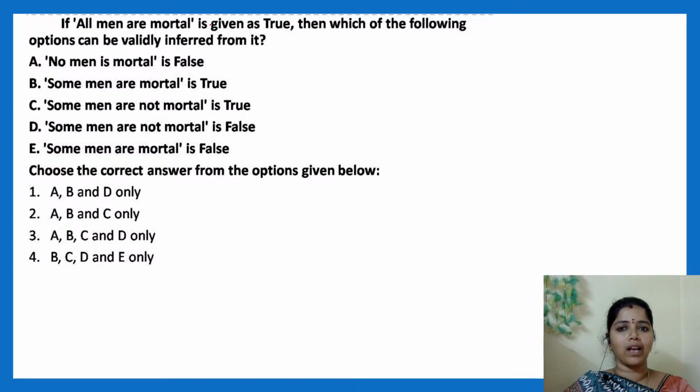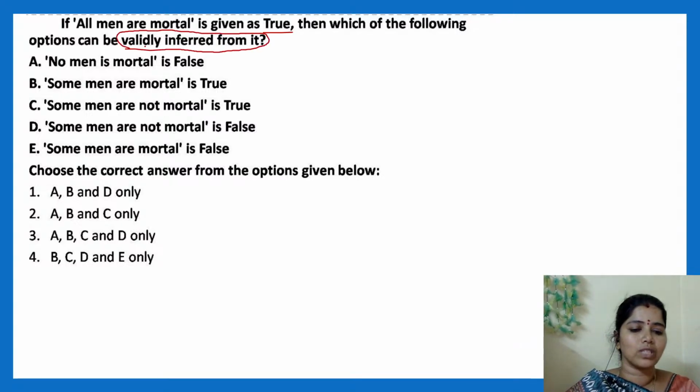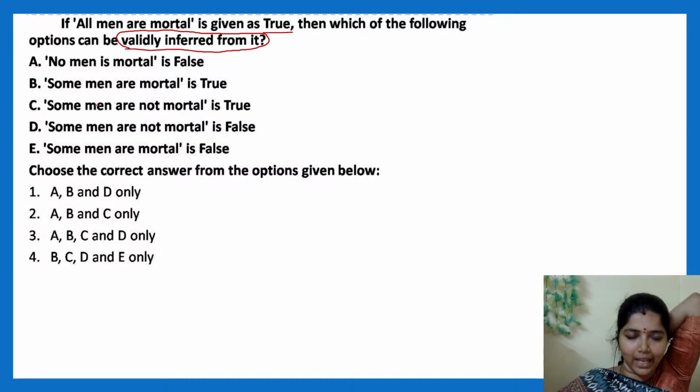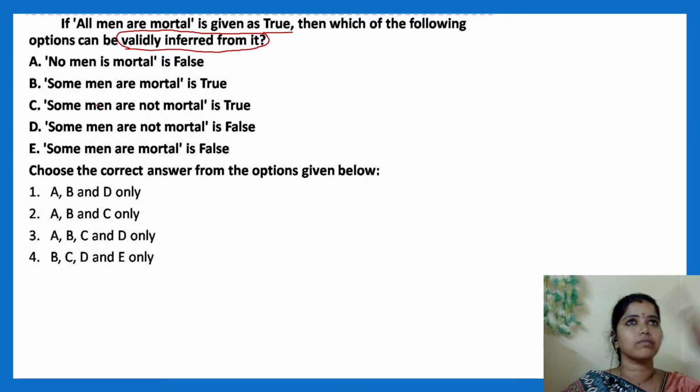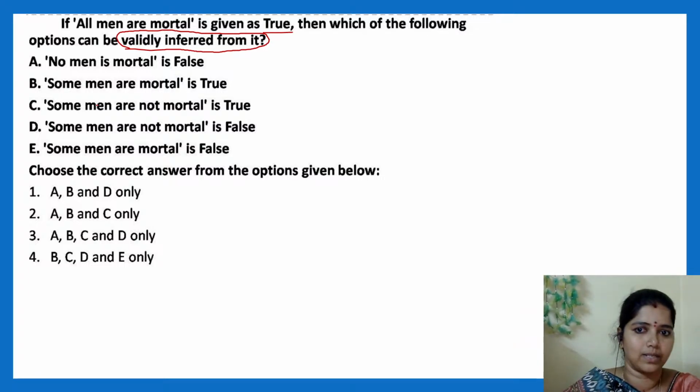If all men are mortal is given as true, which of the following options can be validly inferred from it? Somebody asked me, ma'am, how will these questions be asked? They can ask in this kind of format, or with multiple options, or sometimes statement based questions. Please think and then answer. Don't be in a hurry.